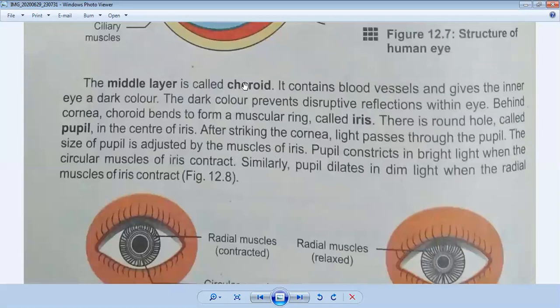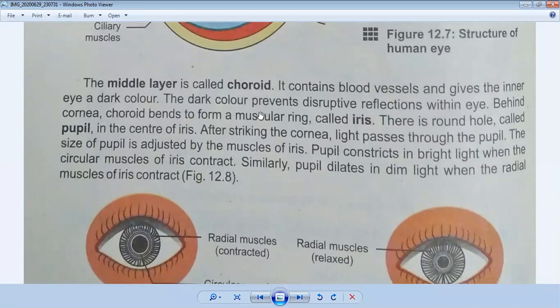It is very important MCQs according to board exam. The middle layer of the eye is also called choroid. It contains blood vessels and gives the inner eye a dark color. The dark color prevents disruptive reflections within the eye. Disruptive reflections means unnecessary reflections which are not necessary, so it clears the reflection which we can see by our eye.